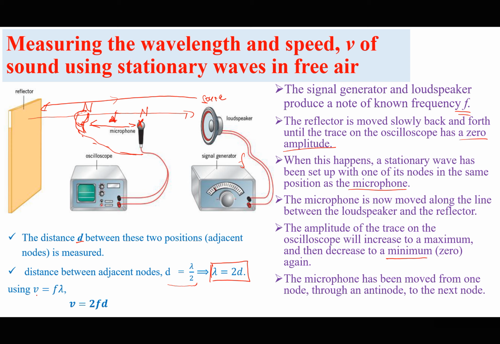Then using v = λf, since we know the frequency of the signal generator, and we have seen that the wavelength is twice the distance between successive nodes, or twice the distance between successive antinodes, we just substitute and obtain the speed. So the speed will be 2 times f times d, because the wavelength itself is twice the distance between the two nodes.